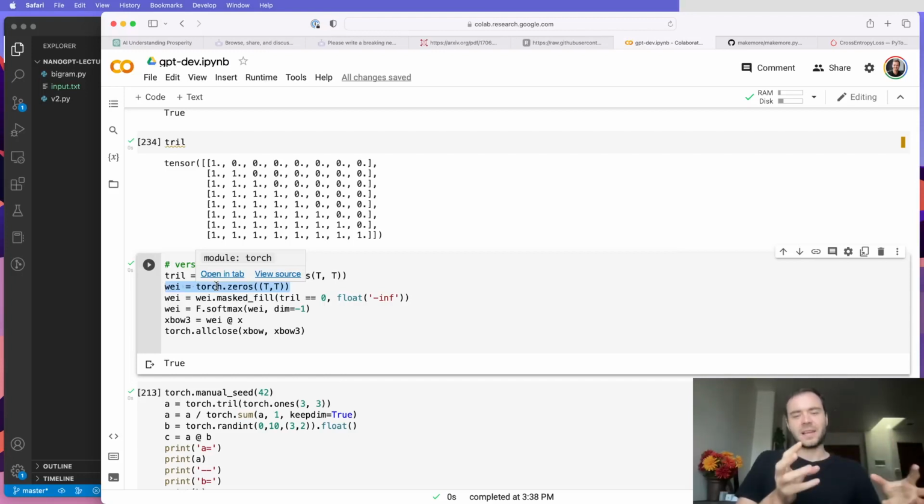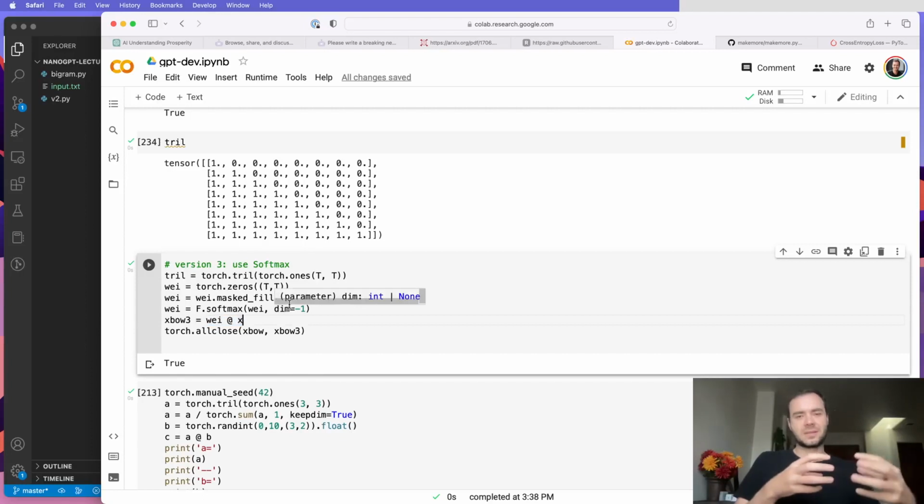And depending on what their values are, they're going to find each other interesting to different amounts, and I'm going to call those affinities, I think. And then here we are saying the future cannot communicate with the past. We're going to clamp them. And then when we normalize and sum, we're going to aggregate sort of their values depending on how interesting they find each other. And so that's the preview for self-attention.